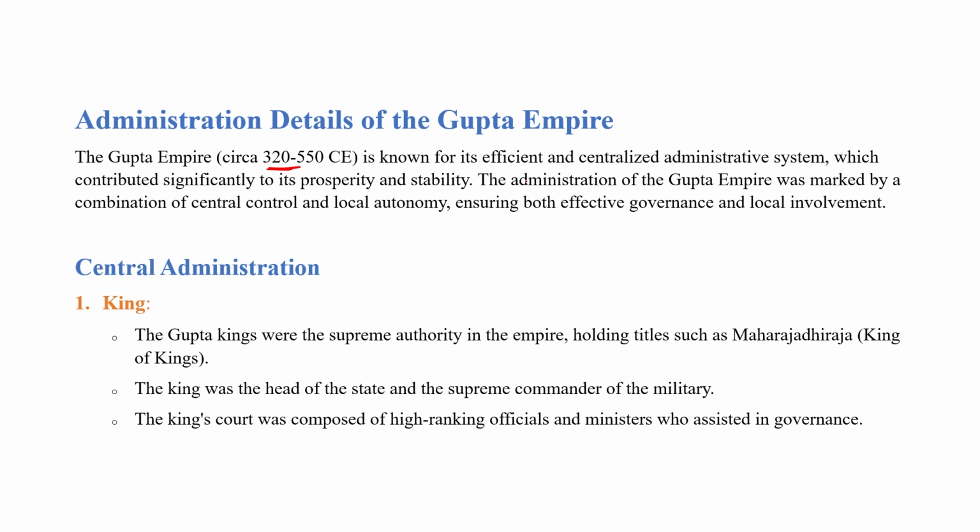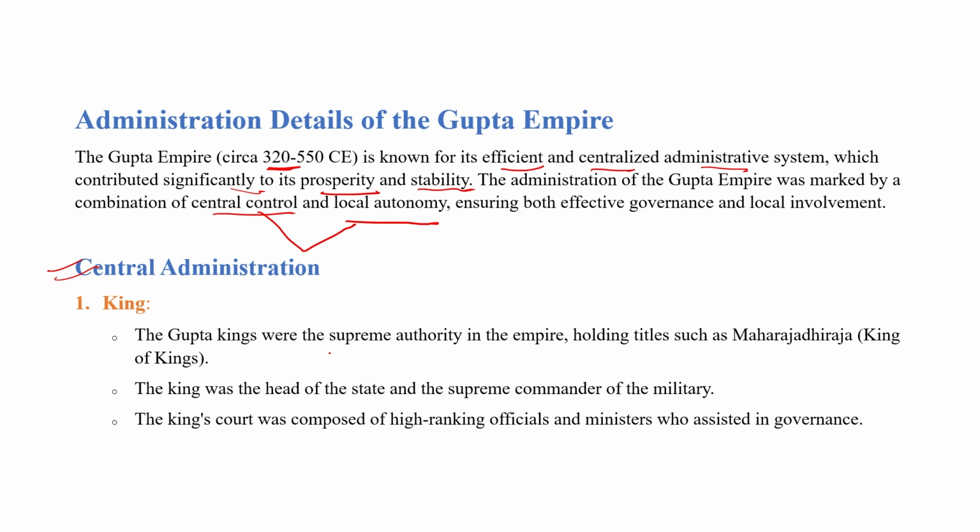The Gupta Empire was known for its efficient and centralized administrative system, which contributed significantly to its prosperity and stability. The administration was marked by a combination of central control and local autonomy. You have to understand both parts: the Gupta Empire was divided into center and states. The central part was dealt with by central bodies, and the local part by local authorities. Let's understand the central administration of the Guptas.